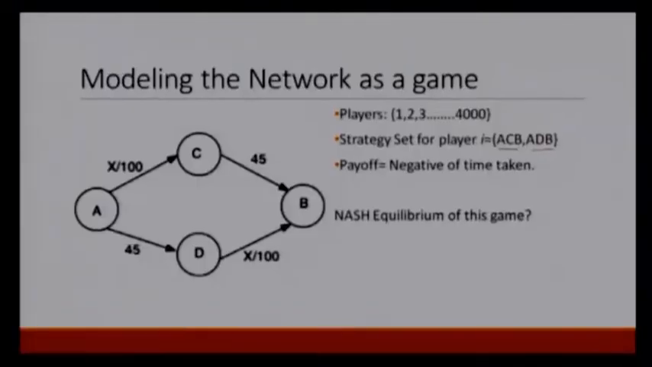And what is the payoff? Basically, they are interested in decreasing their time to reach B from A. So, one can say negative of time taken is the payoff. Higher the time is, worse off they are. Can we get the Nash equilibrium of the game?